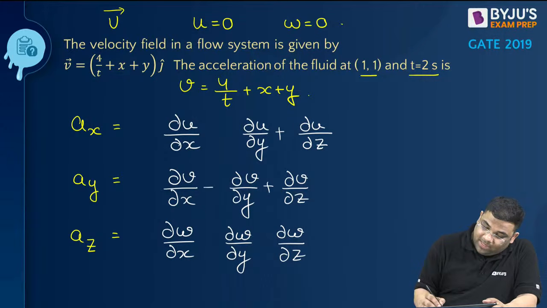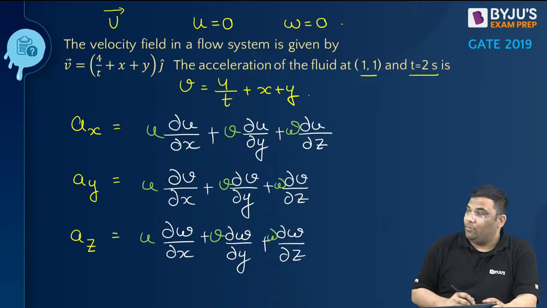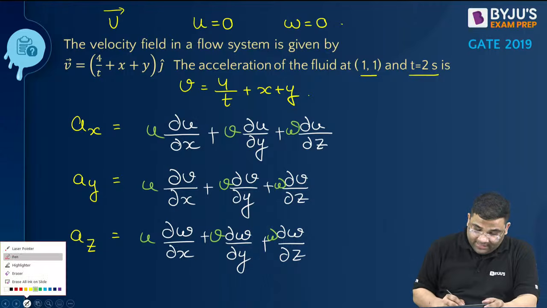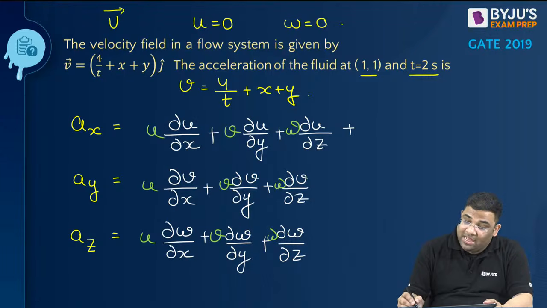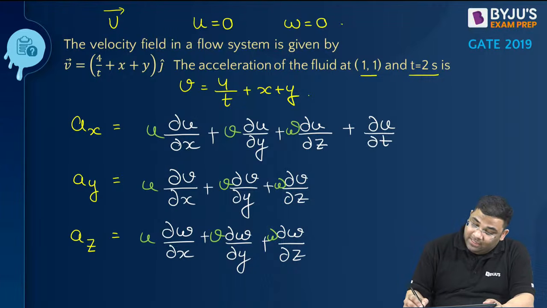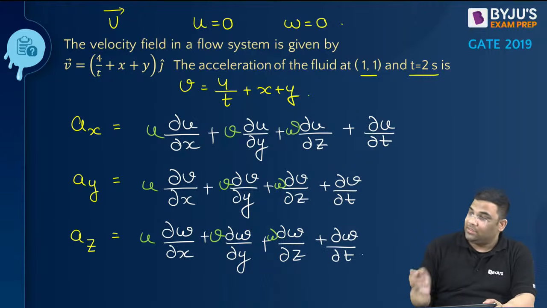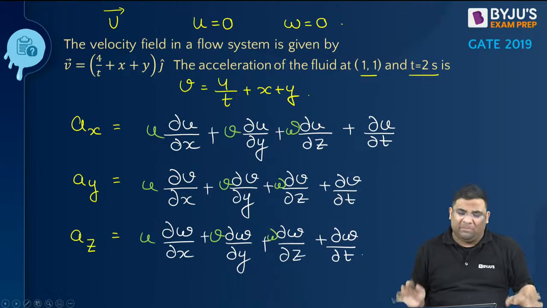Now you see what has happened. We have the u, v, w terms, and we also have the local component over here. Very nice. Now you see many things will become 0.